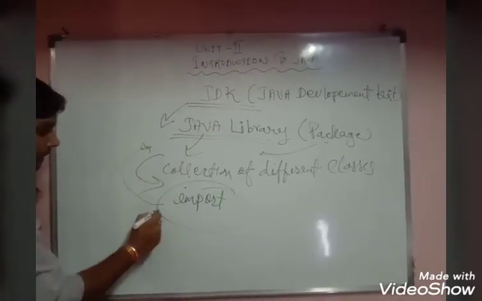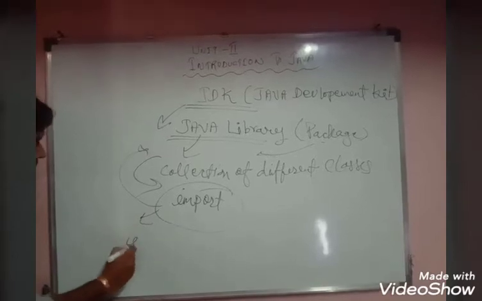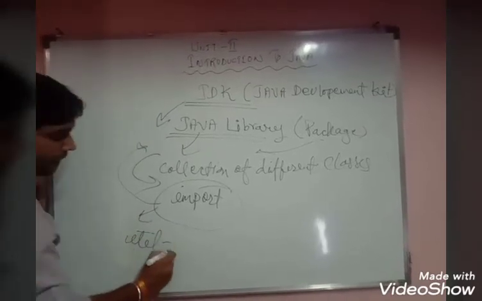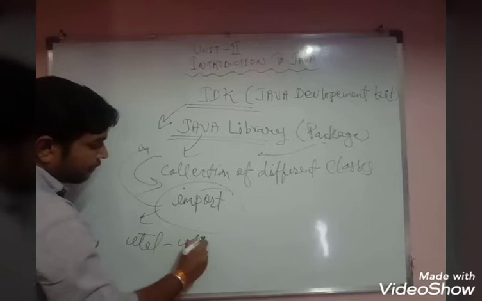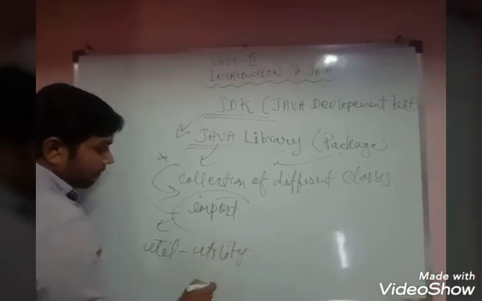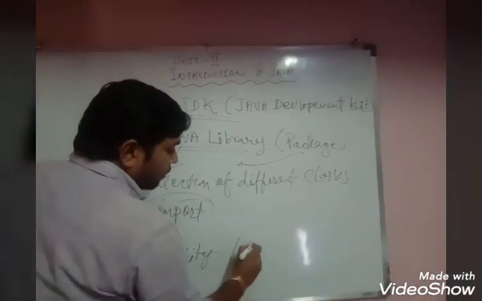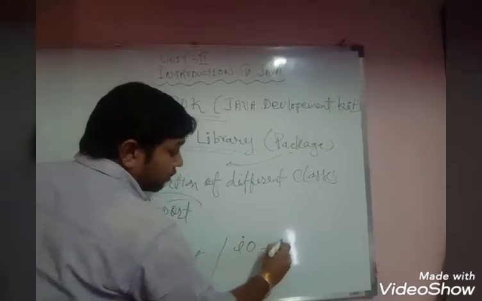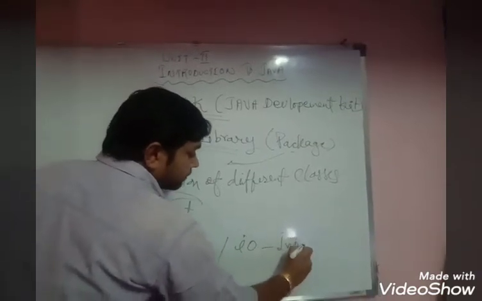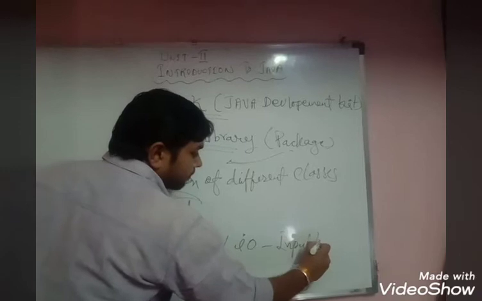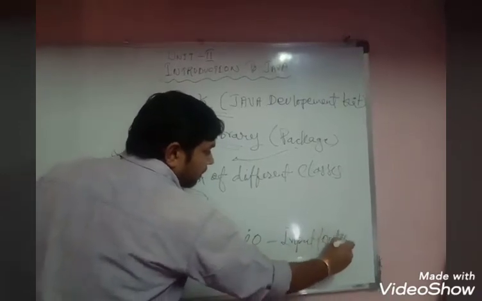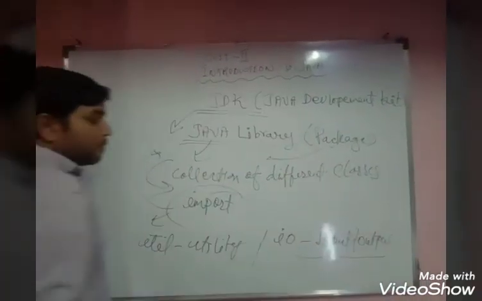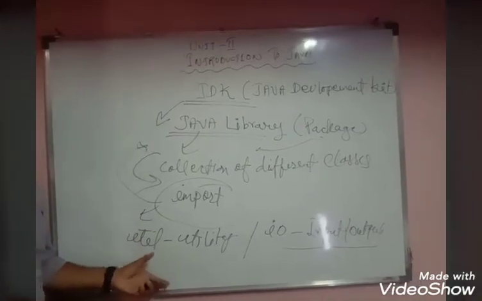So what are examples of packages? util is an example of a package, which is used for utility. IO is also a package, used for input output. These are examples of packages. There are many other packages in your book, so you have to learn those packages also.